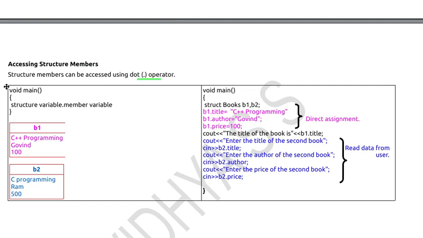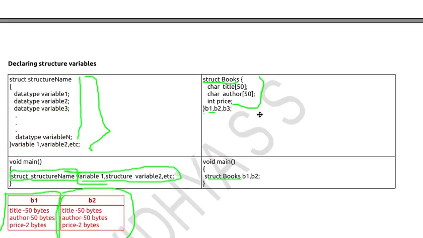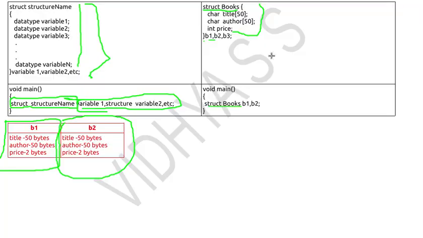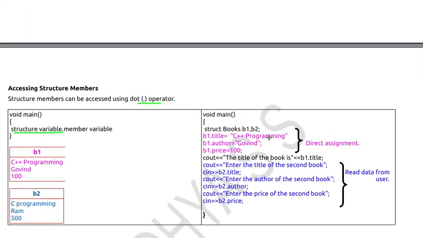The usage of the dot operator is structure variable name dot member variable. Member variables are these: title, author and price. Whatever variable name you declare here, you have to use the same variable name here. So the syntax is structure variable name dot member variable. The structure variable name is b1 here, b1 dot member variable is title. Inside the title I need to store the value of the title.